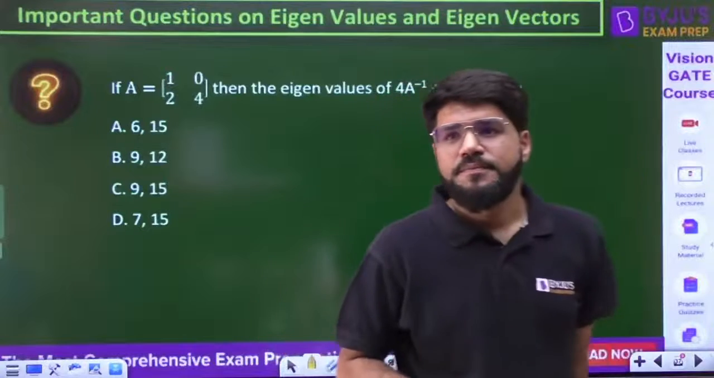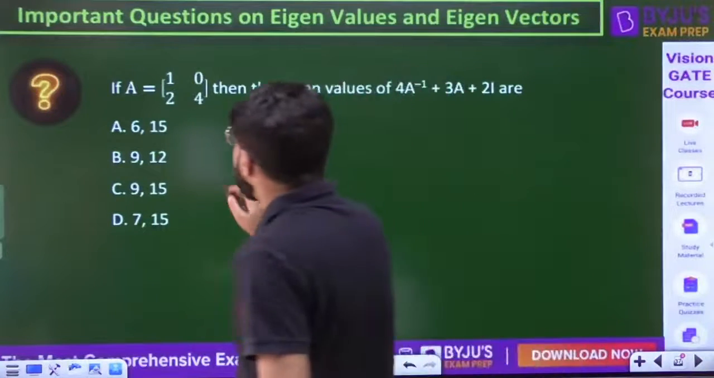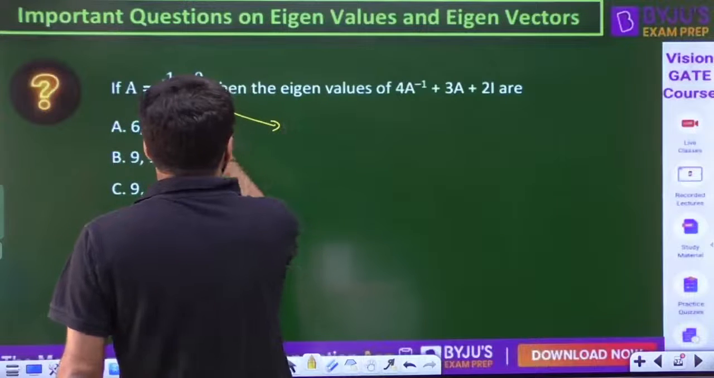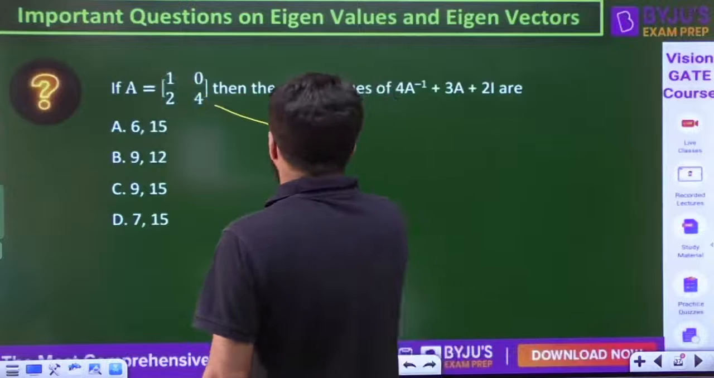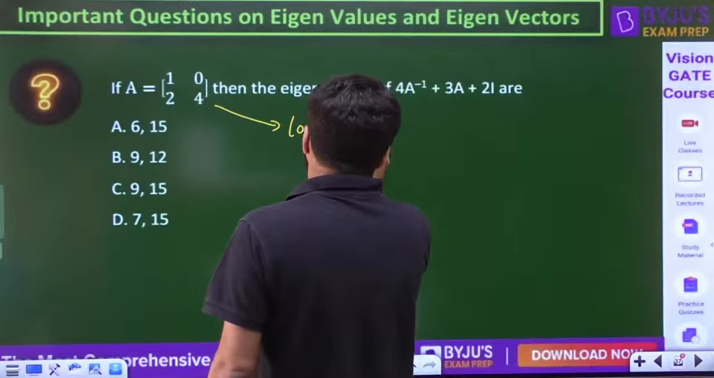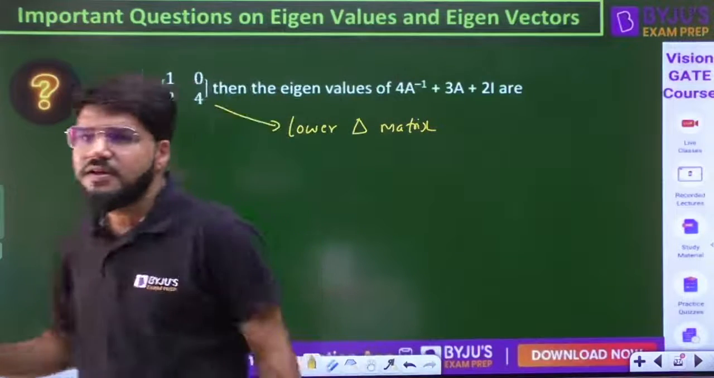ठीक है जी? So what is the eigenvalue of A? Can you tell directly? Yes, you can say directly, because the given matrix is a triangular matrix. Have a look into it. The elements are arranged in the lower triangle. So this is a lower triangular matrix. Now, what is the property related with it?